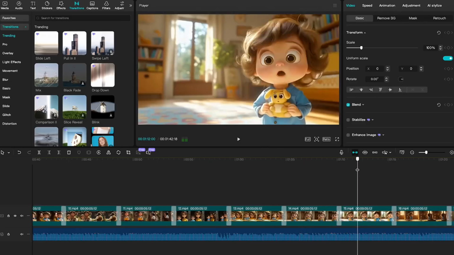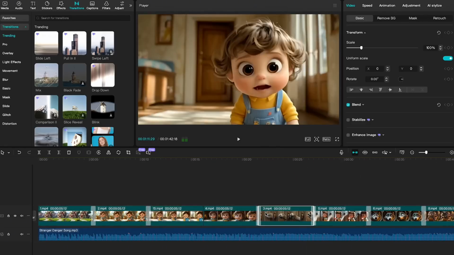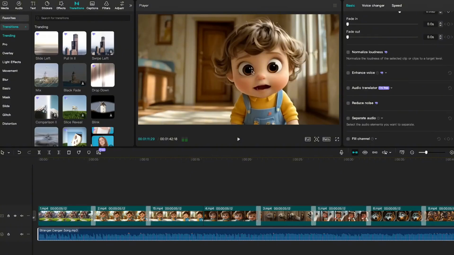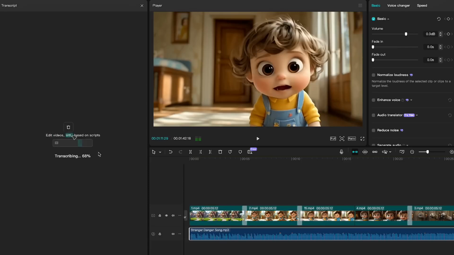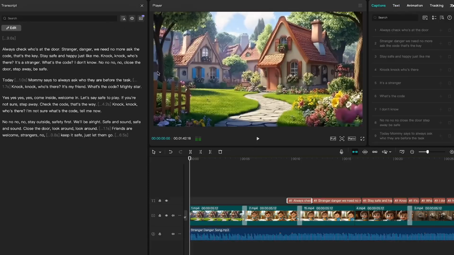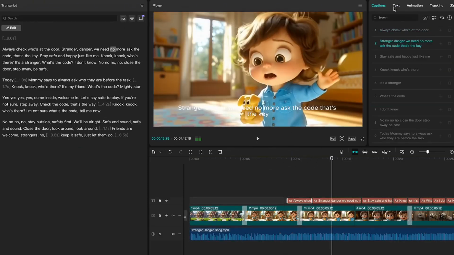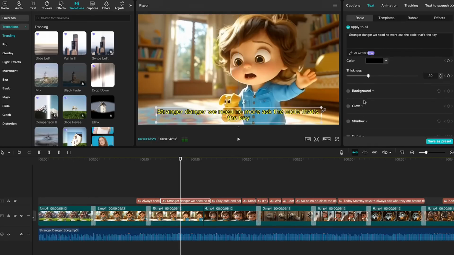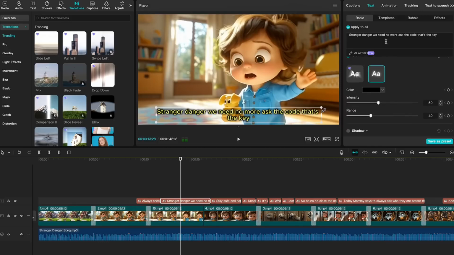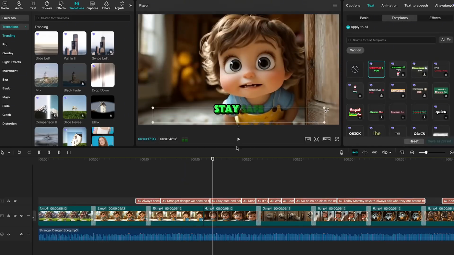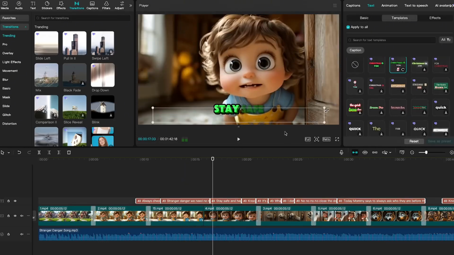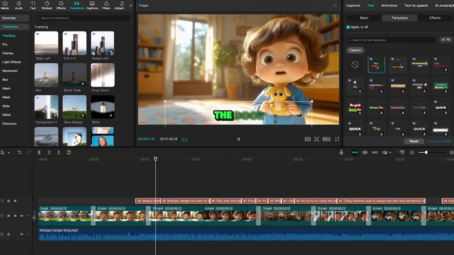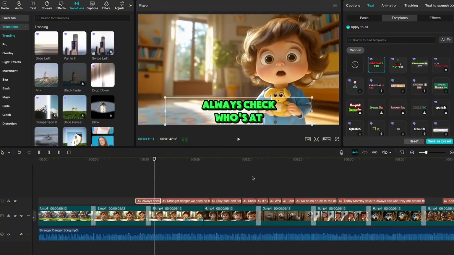I wanted the music and visuals to tell the story on their own, but if you prefer to add narration, you definitely can. You can ask ChatGPT to write a short voiceover script for your story, then use CapCut's text-to-speech feature to generate a natural-sounding voice. There are plenty of options, like the adorable girl voice, that work really well for children's stories. And you can turn on auto captions to automatically add subtitles. Once everything is set, export your video in 4K resolution for the best possible quality.